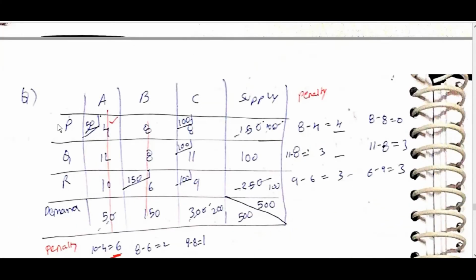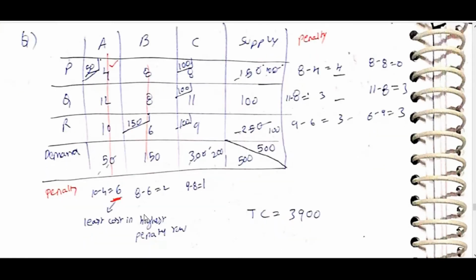Sources A, B, C for supply and destinations P, Q, R for demand. Penalty is the difference between the two minimum elements: 8 minus 4, 11 minus 8, 9 minus 6, giving 4, 3, 3. So 6 has the highest penalty; the least cost in the highest penalty row is 4, so allocate 50 and cross this one.